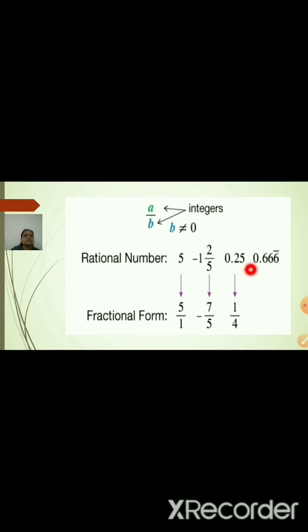And the last one is 0.666 recurring. Can you see the bar over here? The bar means what? Recurring. So you will get it here infinitely many times, the number 6 is repeating. Therefore these are nothing but examples of rational numbers. Is it clear to all of you?